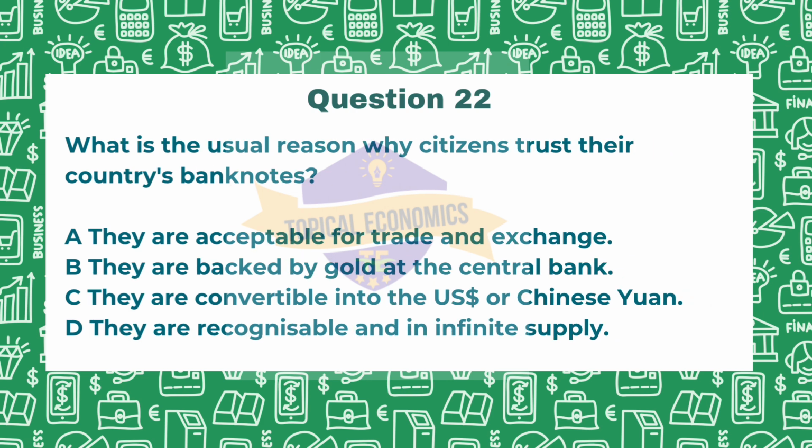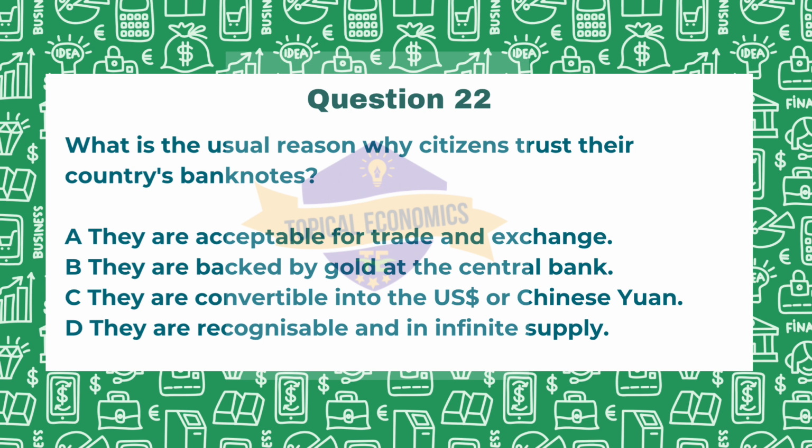Moving to question 22. What is the usual reason why citizens trust their country's banknotes? Option A, they are acceptable for trade and exchange. Option B, they are backed by gold at central bank. Option C, they are convertible into US dollars or Chinese yuan. Option D, they are recognizable and infinite in supply. Now this is from 2016 May-June paper version 1.